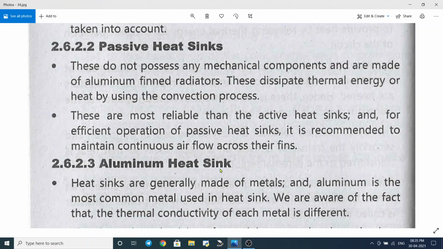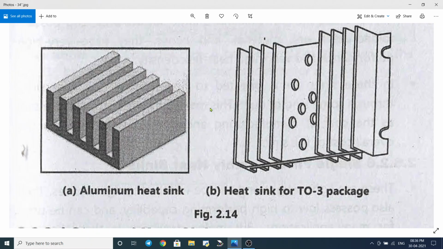The aluminium heat sink. The heat sinks are generally made up of metals, and aluminium is the most common metal used in the heat sink. Look at these figures. The aluminium heat sink looks like this. This is also an aluminium heat sink.